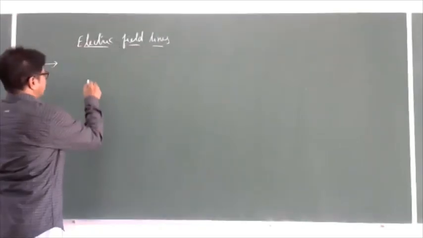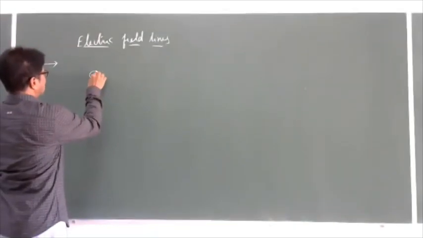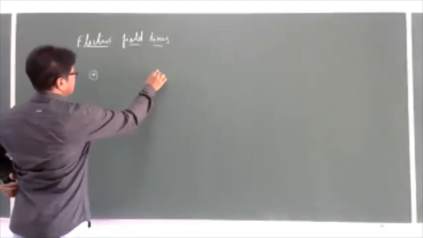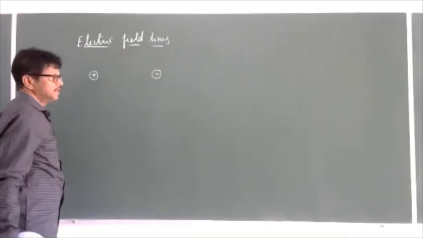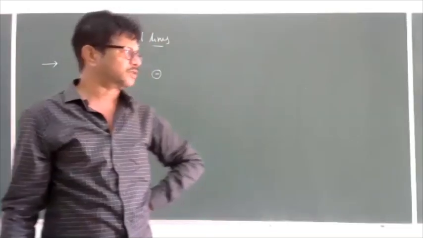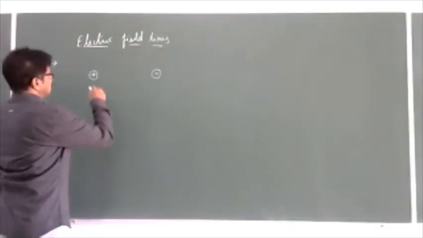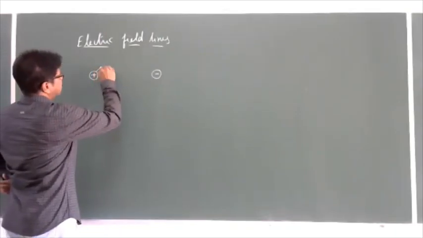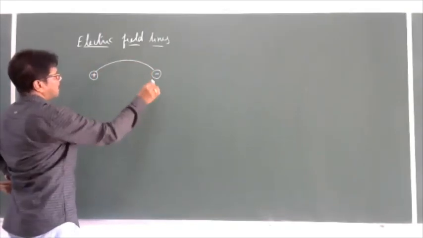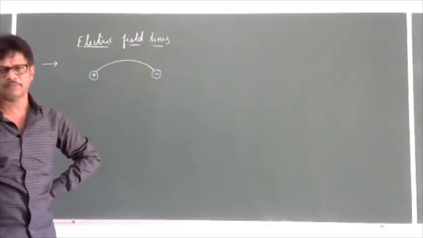The electric field lines will always start from positive charge and end with negative charge. The electric field lines follow a parabolic path.